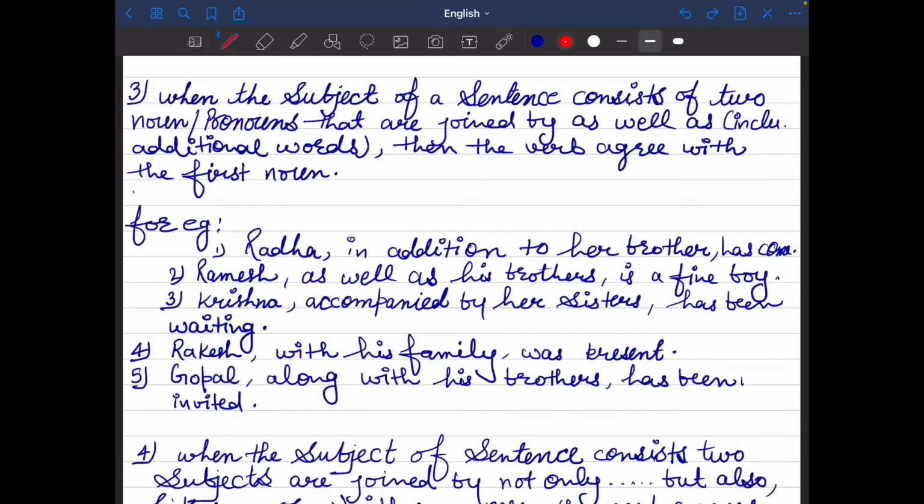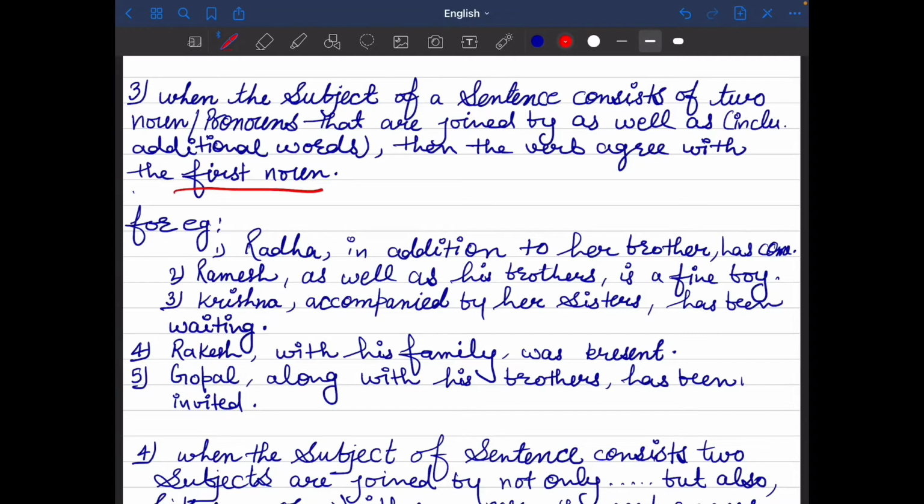As you know, we have already discussed our two rules of subject-verb agreement. Here we will discuss our third rule. Let's start. When the subject of a sentence consists of two nouns or pronouns that are joined by as well as, including, or additional words, then the verb agrees with its first noun.